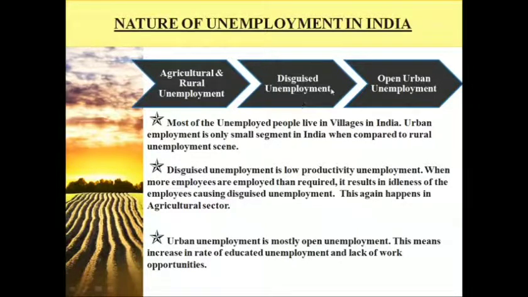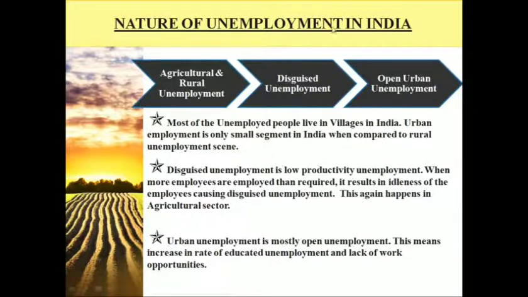And the second nature of unemployment is disguised unemployment, and the third one is open urban unemployment. Agricultural unemployment is something that people experience in villages. This is due to the small holdings of land, and the majority holding of land is dominated by the large farmers.